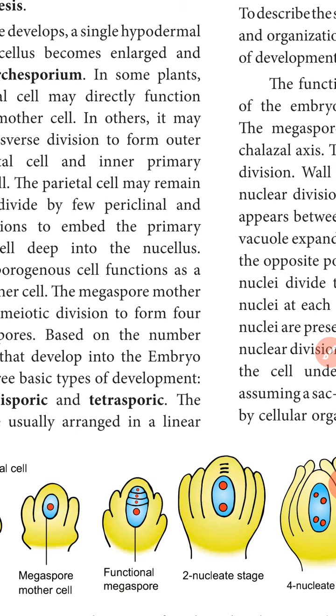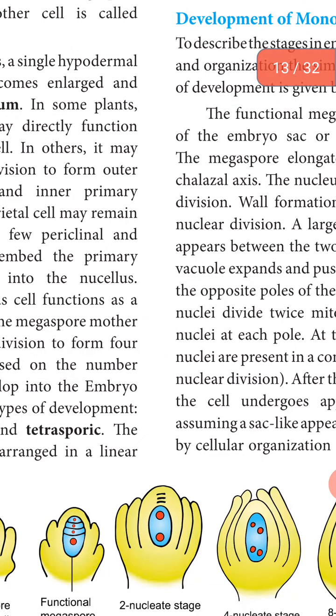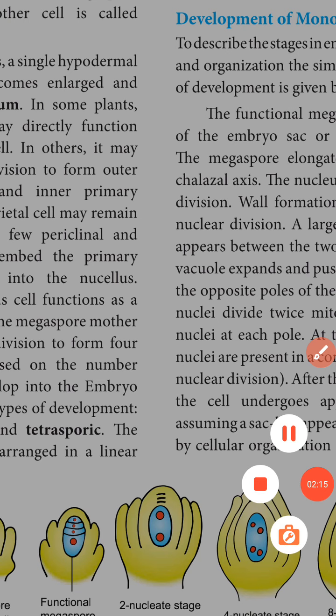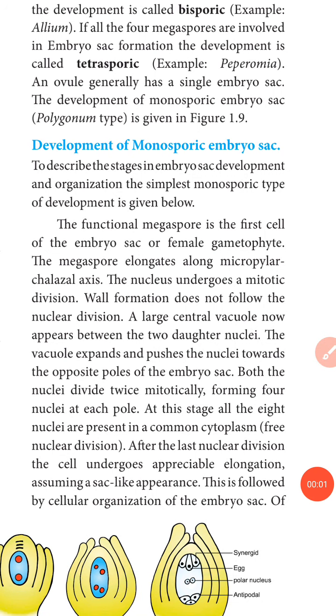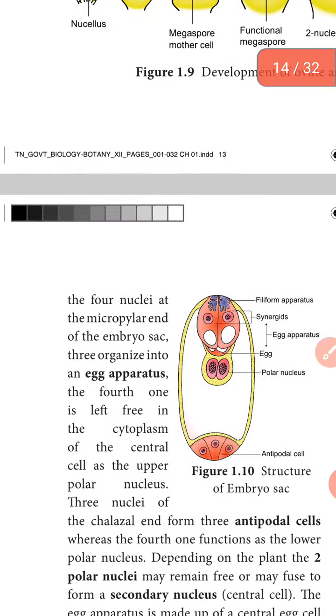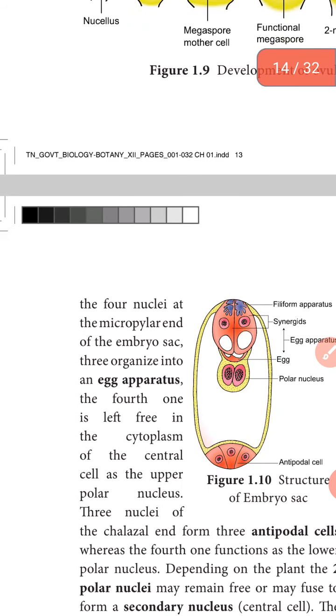In this diagram, only one cell has produced the embryo sac. The other three cells are degenerated. Only one cell is the functional megaspore. The development of the monosporic embryo sac: the megaspore mother cell produces four megaspore cells, and only one cell is functional. This one is monosporic. Only one cell produces the embryo sac.